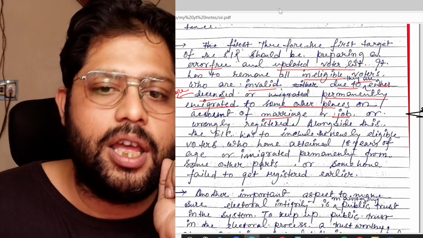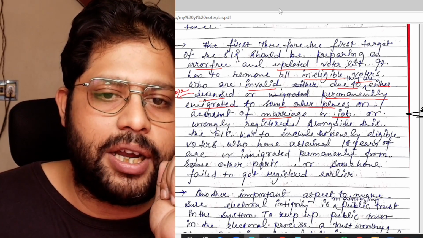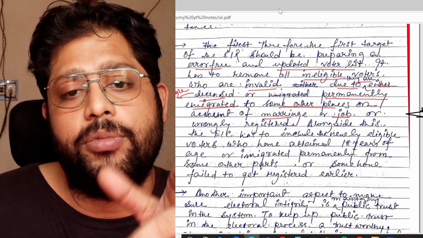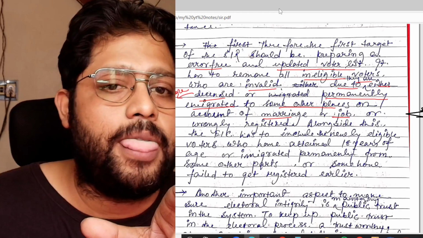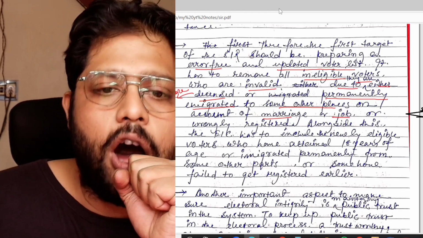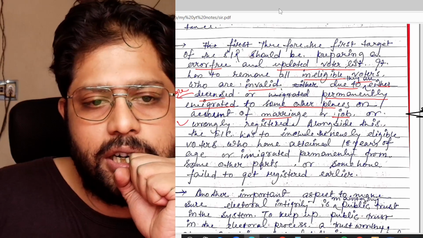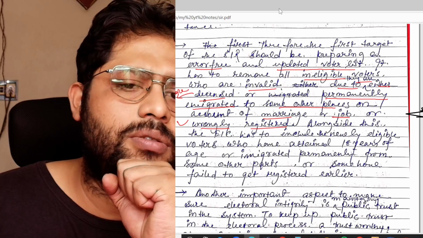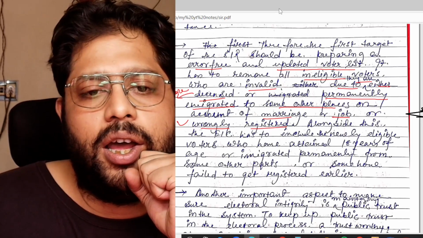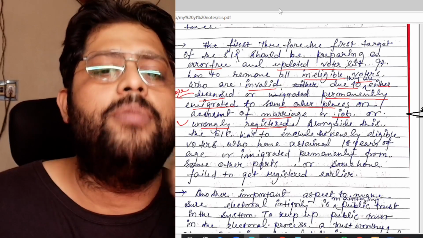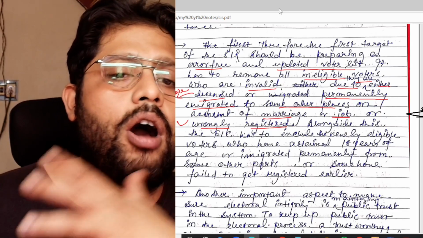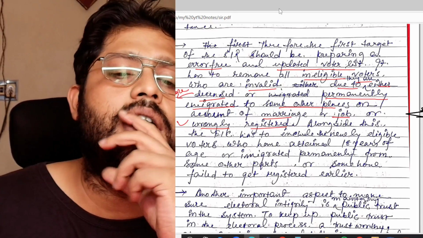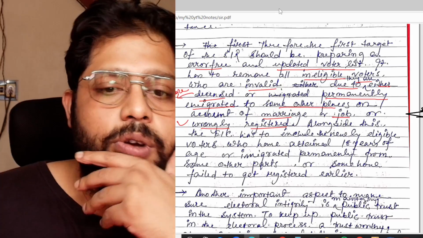So both these kinds of migration should be taken into account while the Election Commission prepares the electoral rolls, or wrongly registered. Wrongly registered is also an important issue, because sometimes we have seen that people are wrongly registered, mistakenly some wrong names are registered in particular electoral rolls, so that also happens. We have to remove the chances of these kinds of things also.